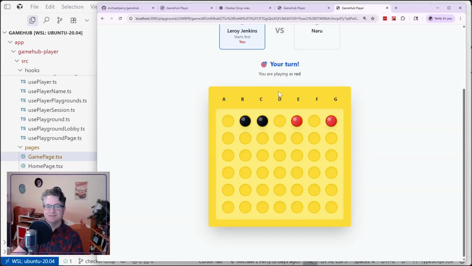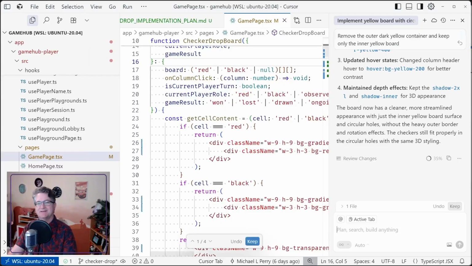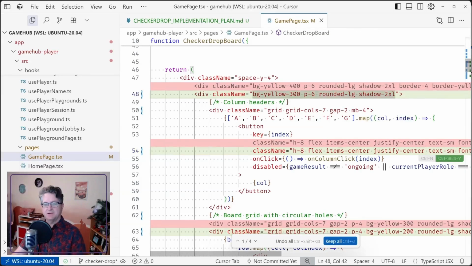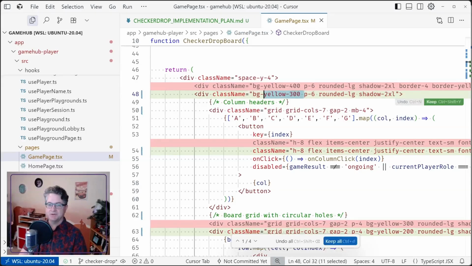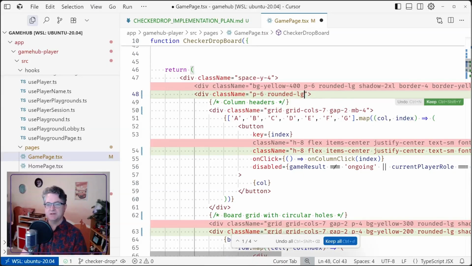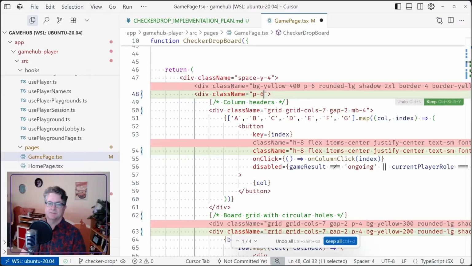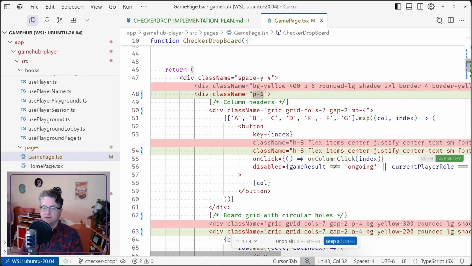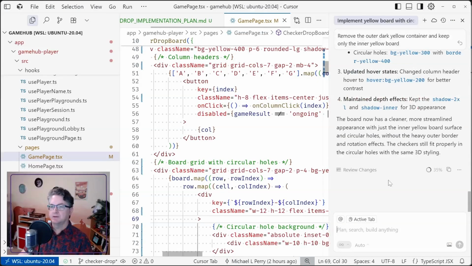It's still yellow. Okay, what are the actual changes that it made? So we've got BG yellow 300. That was a step down from 400, but let's just get rid of that. Now it's white. And in fact, we don't want the shadow. That's all we want. Doesn't need rounded corners because we can't see them. Okay, and now the columns don't line up. Let's see if I can fix that manually. Yeah, I'm not good enough with CSS to fix that myself, so...